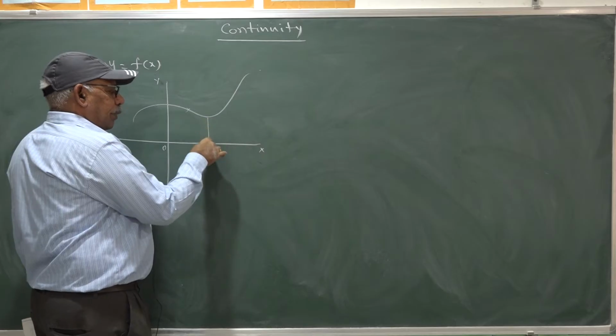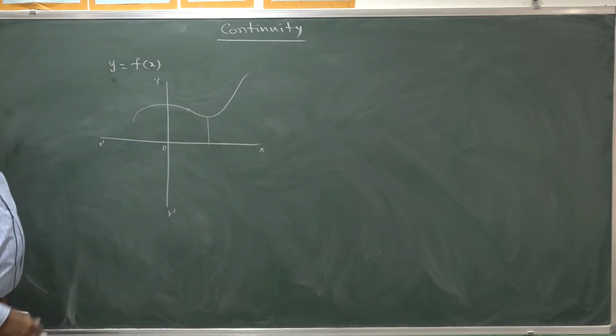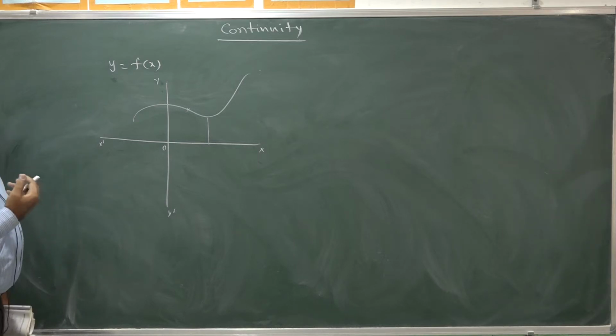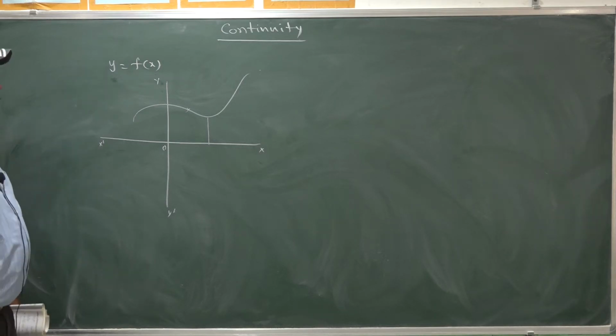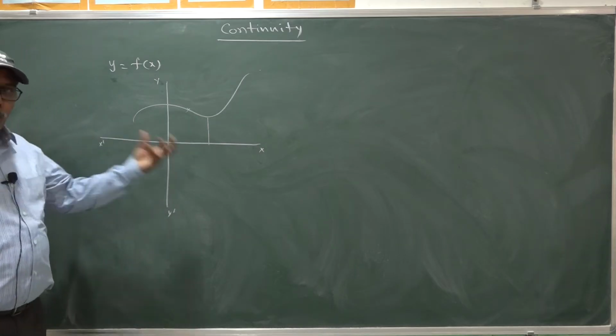Now, based on the limit, how to explain this continuity concept, continuity of the function? Based on the limit of a function, mathematically how to define this continuity? How can you declare that the function is continuous at a particular point?